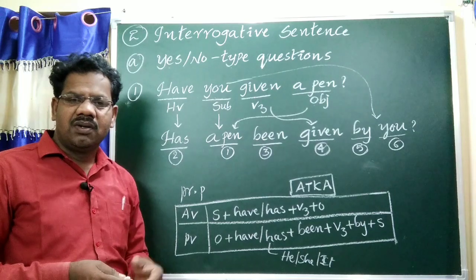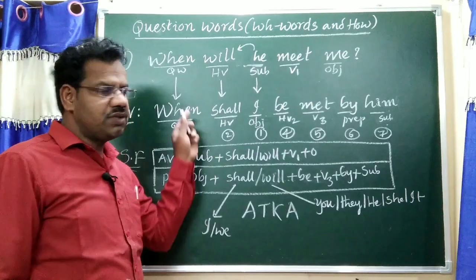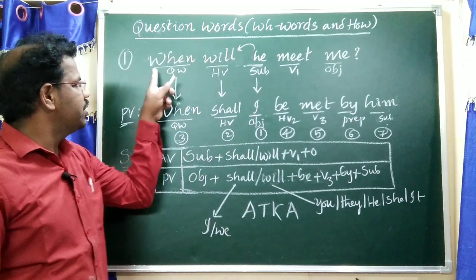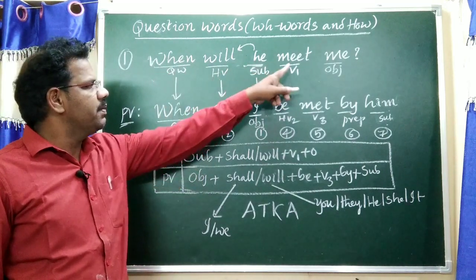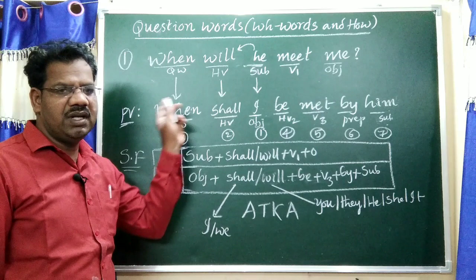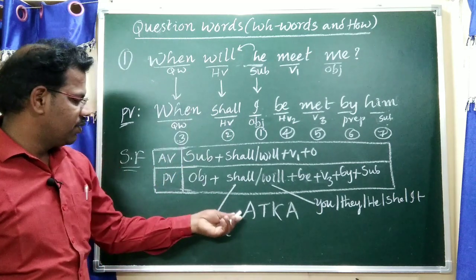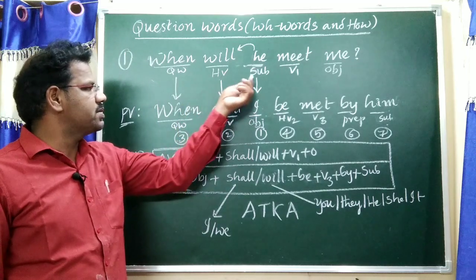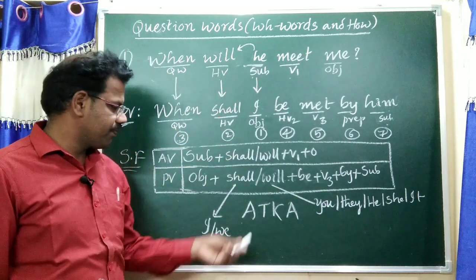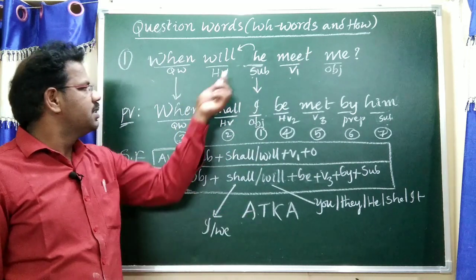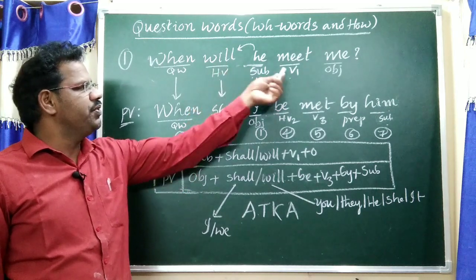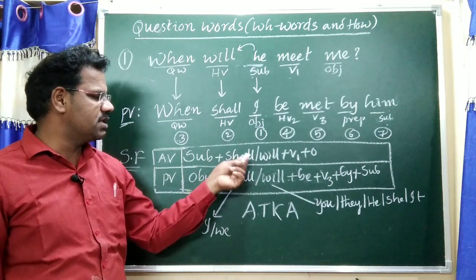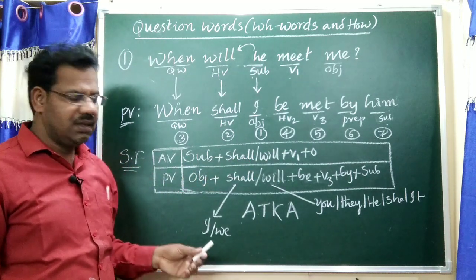Now, the question word type. Question words are WH words and how. Example: When will you meet me? We should follow ATK analysis: question word, helping verb, subject, main verb, object. To find tense: subject will or shall be V1 refers to simple future tense, meaning subject plus will or shall plus V1 plus object.